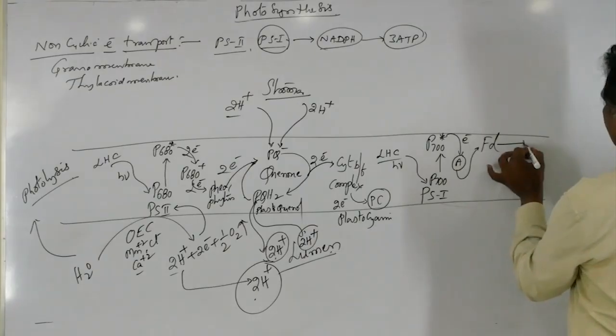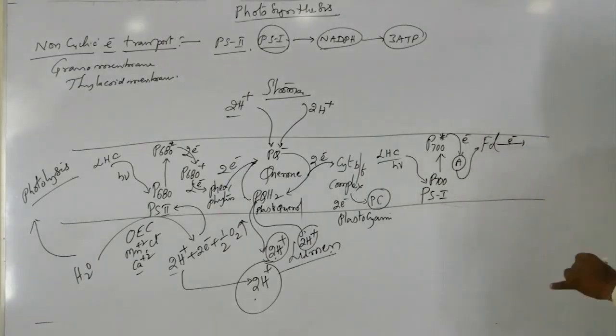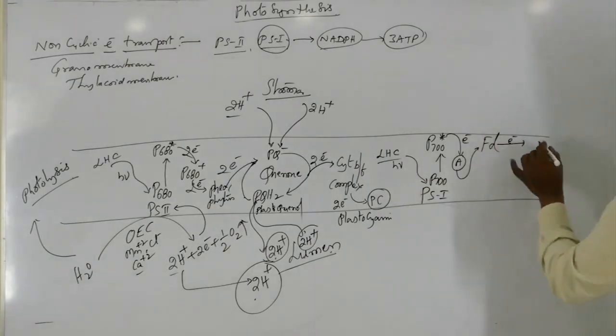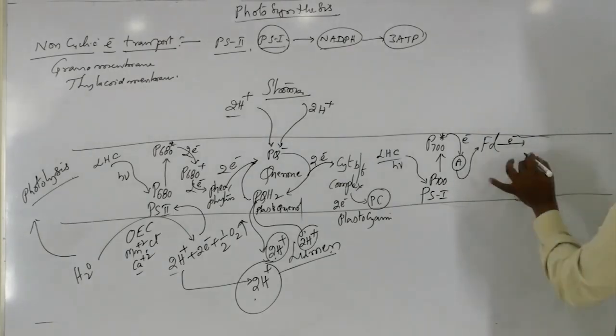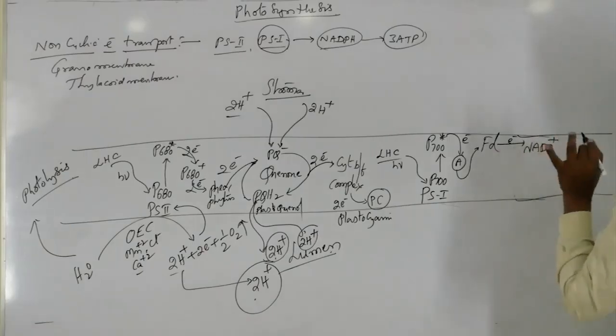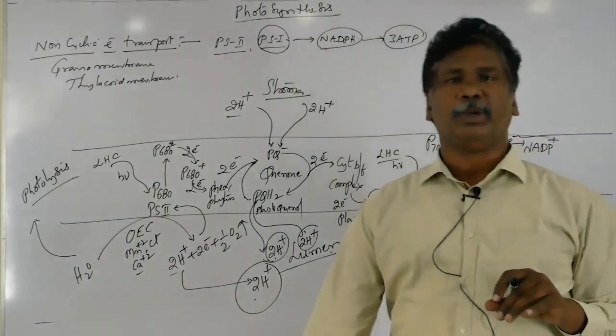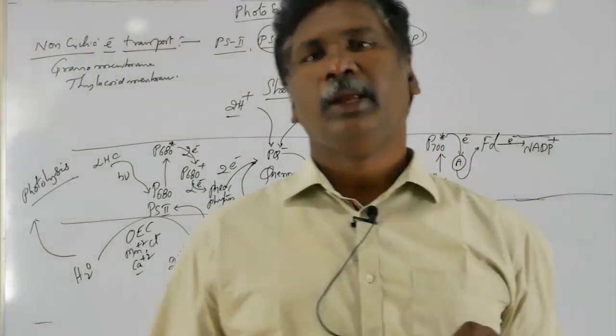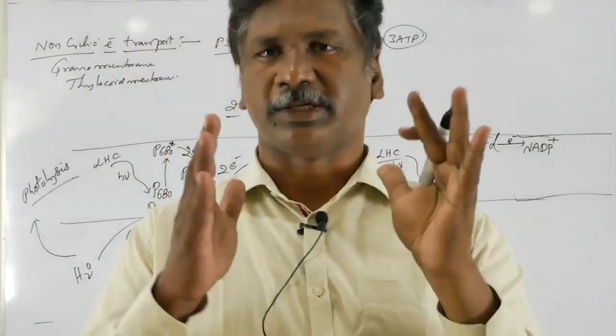Finally that electron is accepted by the final electron acceptor, that is called NADP plus, nicotinamide adenine dinucleotide phosphate.